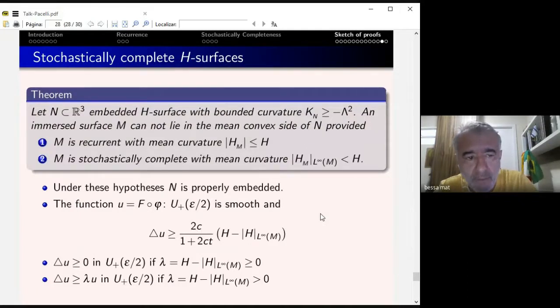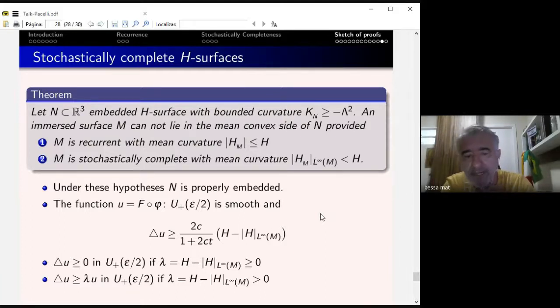Now, let's go to the next theorem. Let's say n is an embedded H surface with bounded curvature. N is in R3. In particular, it's proper. Okay, an embedded surface with bounded curvature is proper. An H surface is proper. This is Rosenberg, Meeks-Rosenberg. An H surface cannot lie in the mean convex side, provided M is recurrent with the sup of, this is L infinity, right? Not H, it's L infinity, the sup of the norm of mean curvature, or M is stochastic complete, and the sup is strictly less than H. Okay. N is properly embedded.